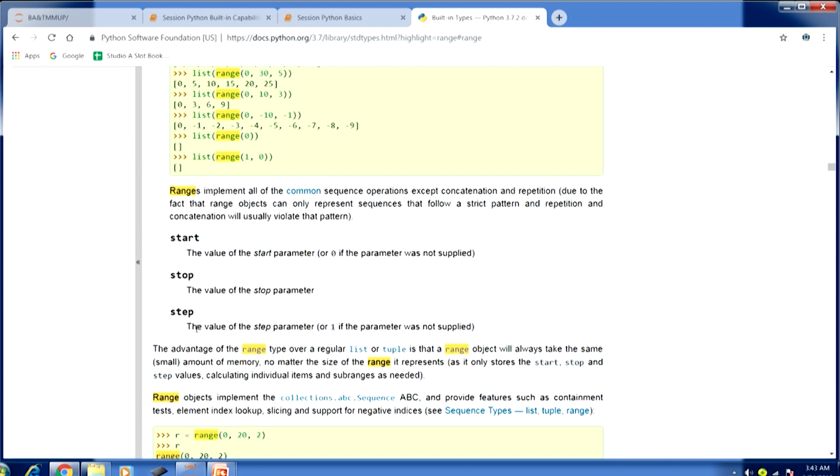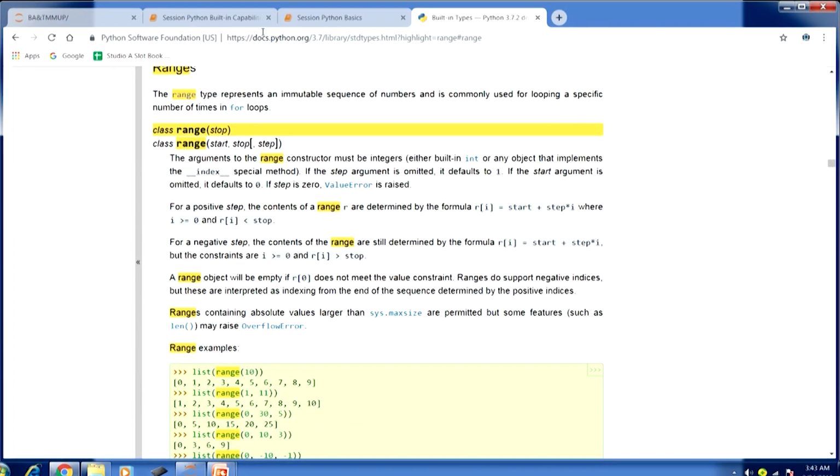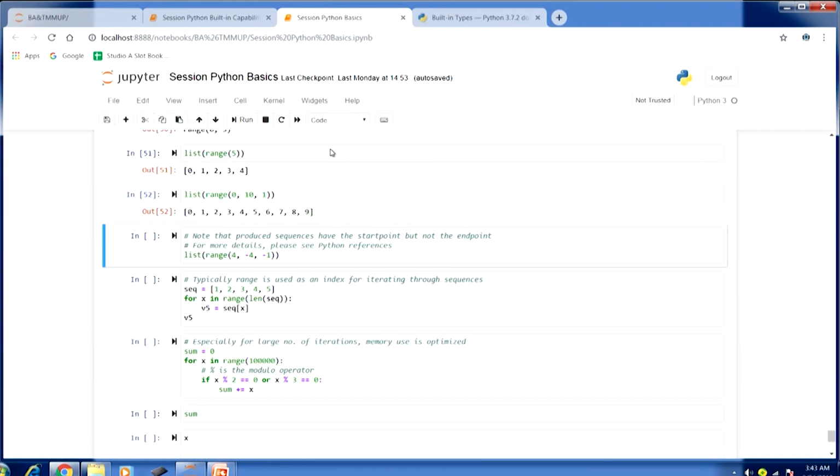In this step argument, you can see if it is not specified then it will be 1 if the parameter was not supplied. The same thing I was mentioning here, start is 0 if the parameter was not supplied. So, in this fashion we can always find out more detail about any function.